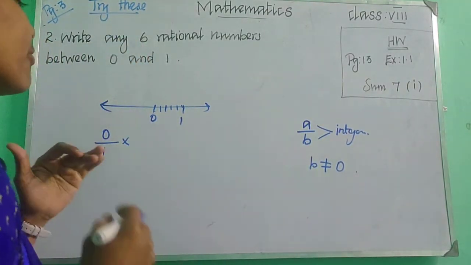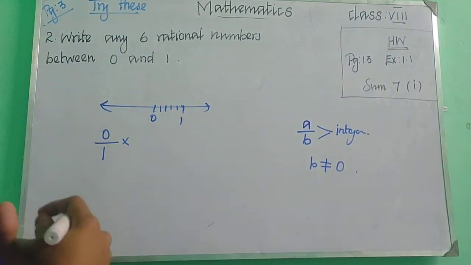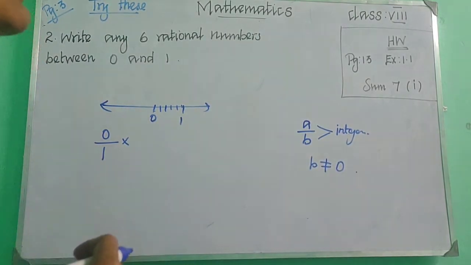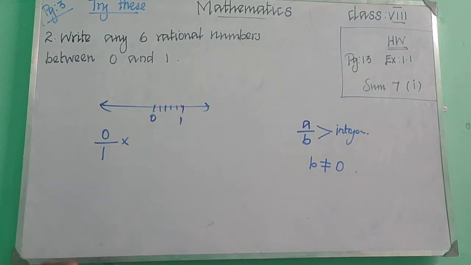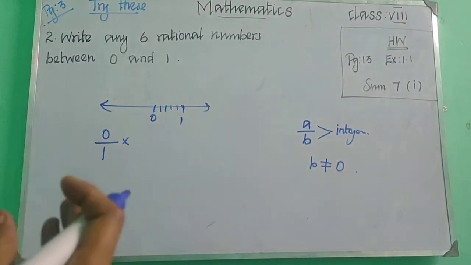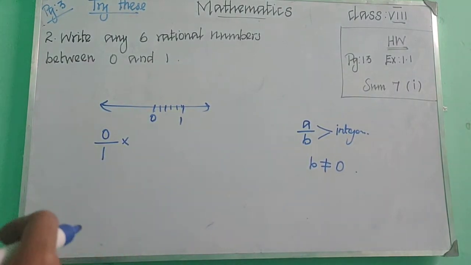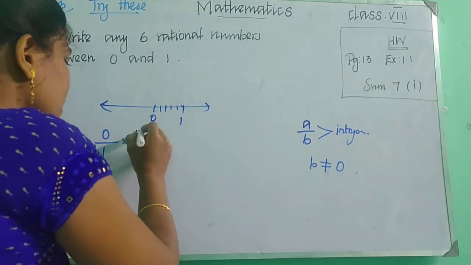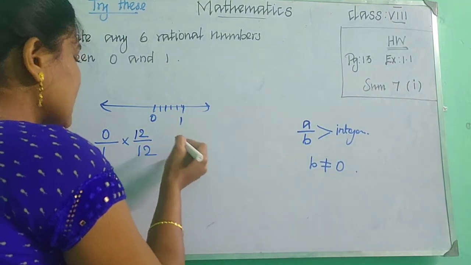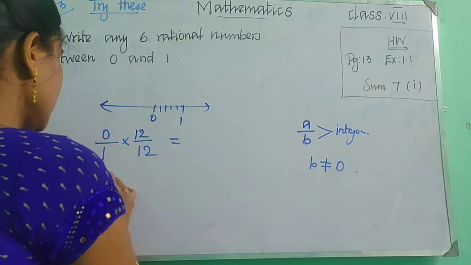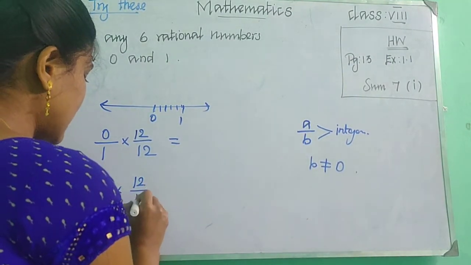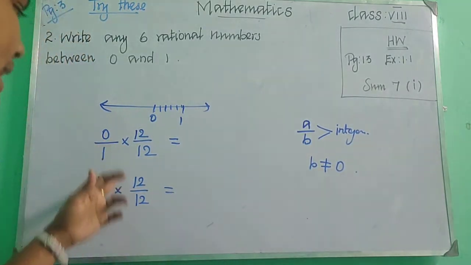So while finding the rational numbers between some numbers, we can multiply the same number in the numerator and denominator. We can use the same number in the numerator and also in the denominator. So for 6 I just put 12, 12 in the numerator and the denominator. And again for 1, 1 upon 1, into numerator and the denominator. Same number, I am choosing the same number.